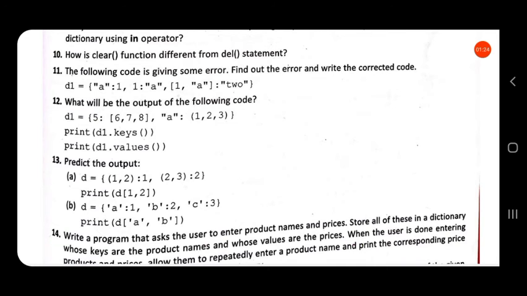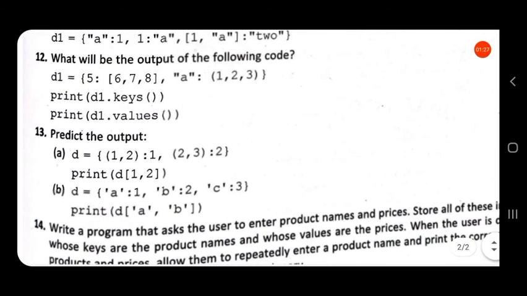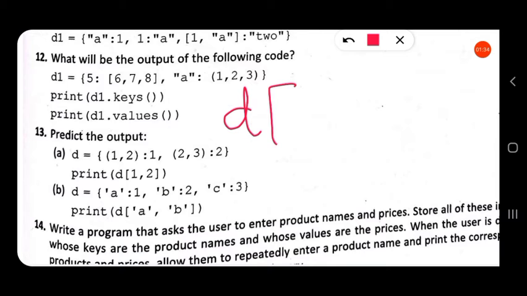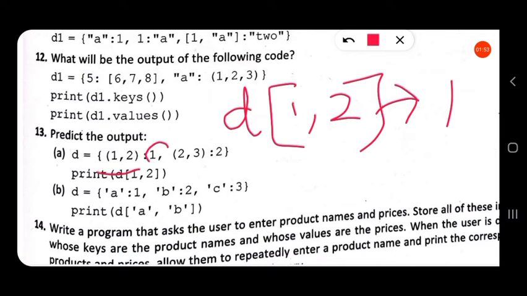Next is predict the output. Print D[1, 2]. So 1, 2 is the key. Even though it is not enclosed in parentheses, it will return the output as 1. That is, the value corresponding to the key (1, 2) is 1. So it will return the output. Here the output will be 1.